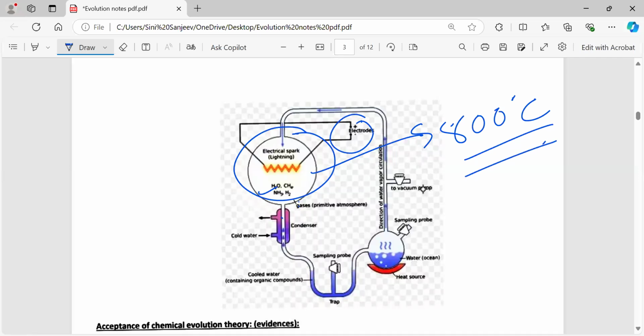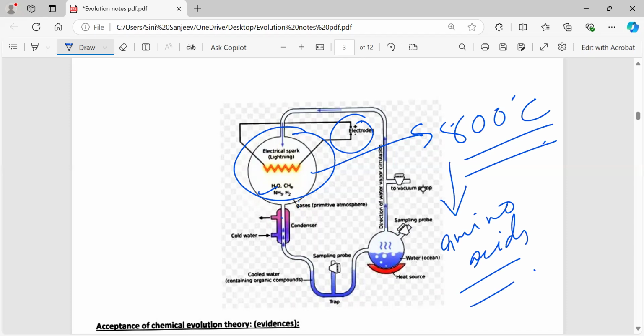When they carried out this experiment, they got the outcome, that is amino acids. Amino acids were formed when they were performing this experiment. Then, similar to the amino acids, they also found certain sugars, nitrogen bases, whatever makes up life.